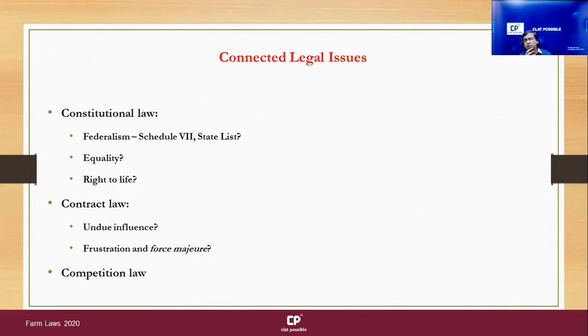Before I head to competition law, there's another issue that just struck me from a constitutional law perspective. That issue relates to the limitation in the Price Assurance Act, the limitation that any settlement of dispute necessarily has to happen in front of an SDM, a subdivisional magistrate. Now, there are two potential problems that I see here.